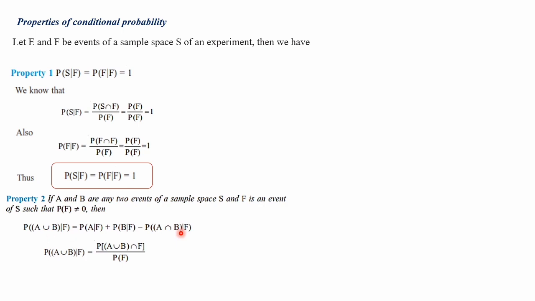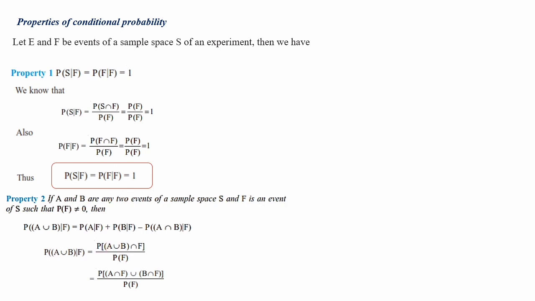Let's see the derivation. P of A union B given F, by using the conditional probability definition, P of E given F is equal to P of E intersection F divided by P of F. In the same way, P of A union B given F is P of A union B intersection F divided by the denominator, that is P of F. Then P of A intersection F union P of B intersection F.